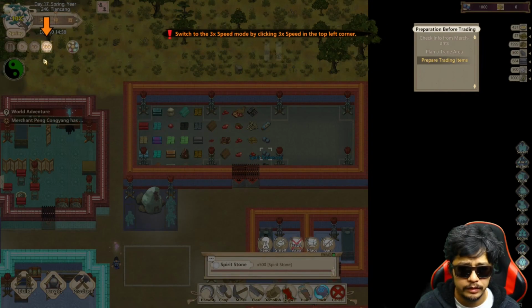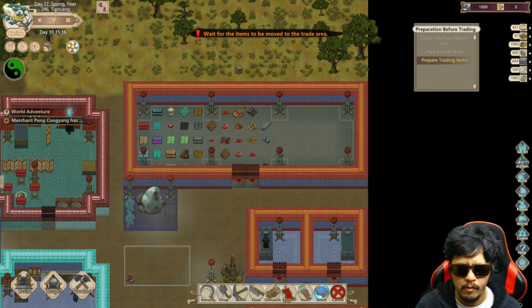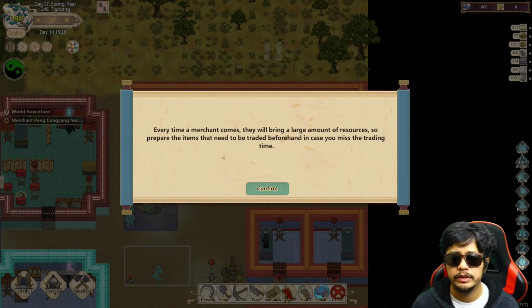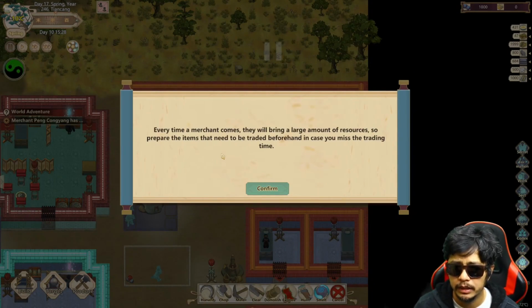Trade area. Every time a merchant comes, they will bring a large amount of resources, so prepare the items that need to be traded beforehand in case you miss the trading time.